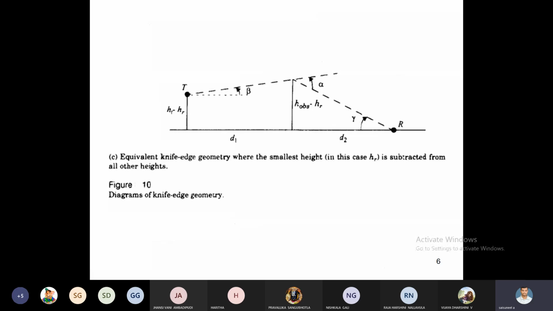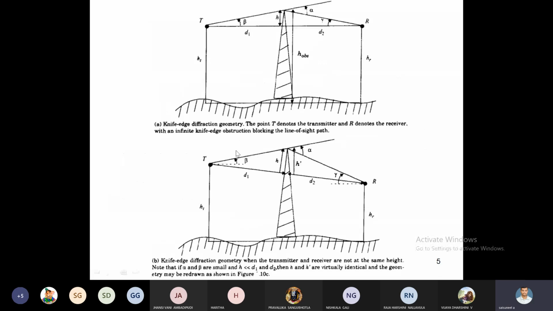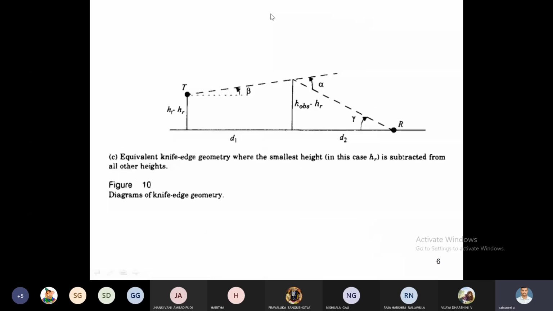The line of sight path from transmitter to receiver is this one, and the path due to diffraction is this one. What is the difference between the line of sight path and the diffracted path? That is the calculation. Delta is the excess path length, which is equal to H square by 2 times (D1 plus D2) by D1 D2. This is the path difference or excess path length.